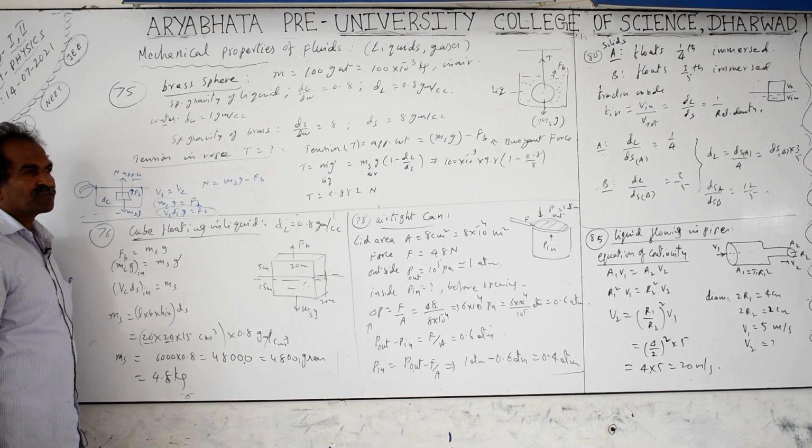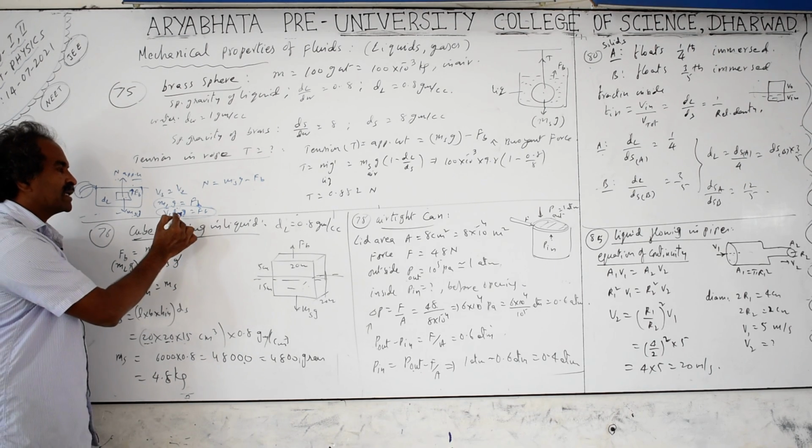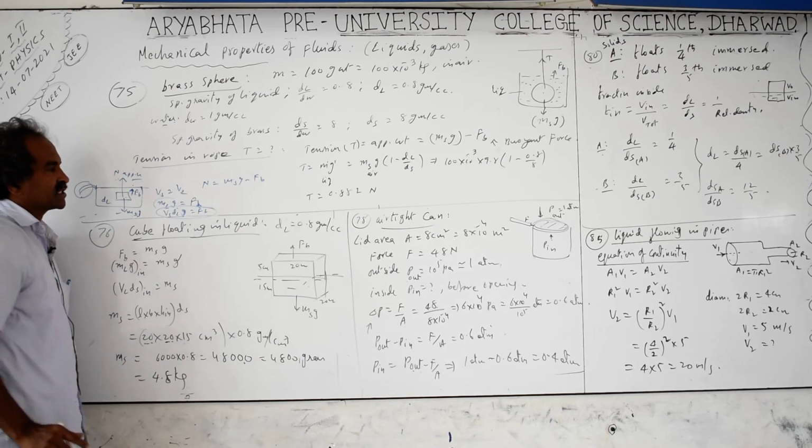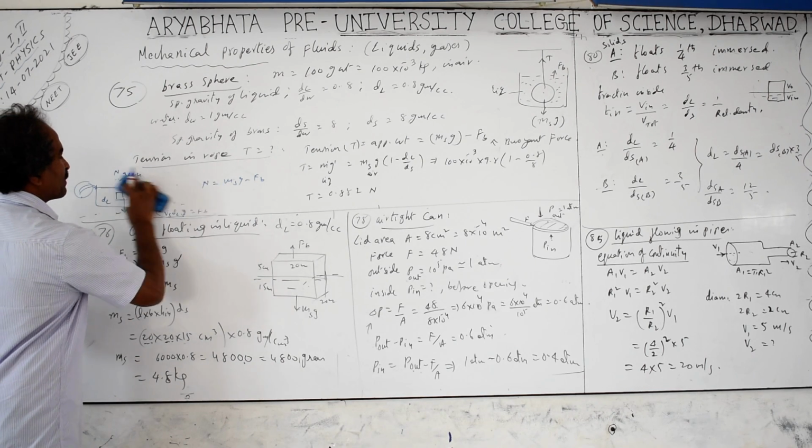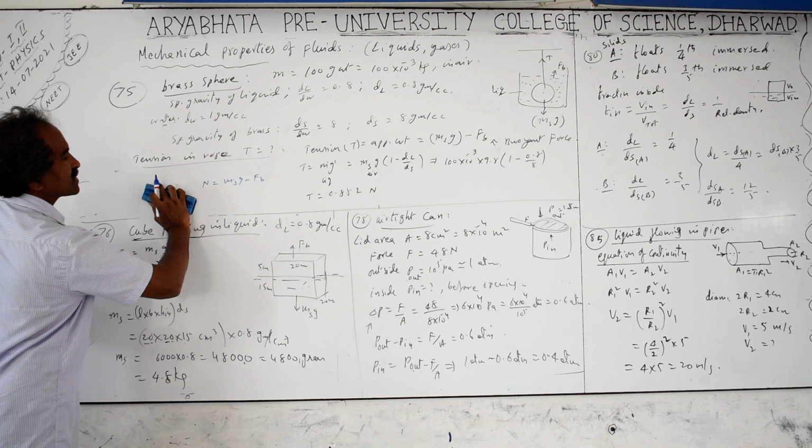Inside a freely falling lift or inside an orbiting satellite, apparent g is 0. There is no buoyant force in such cases. So apparent weight is equal to true weight minus buoyant force.